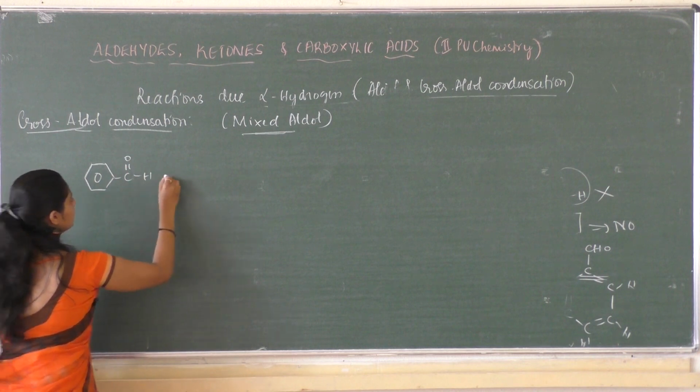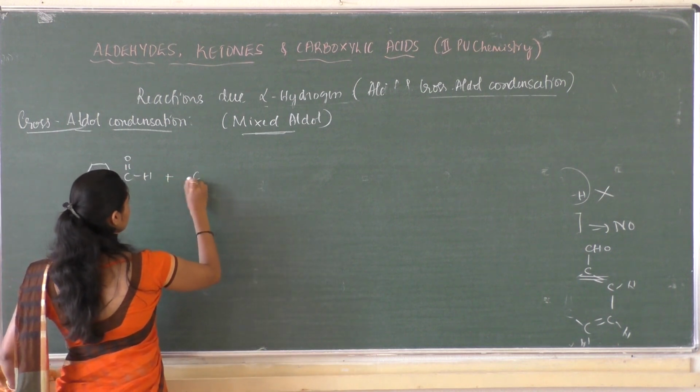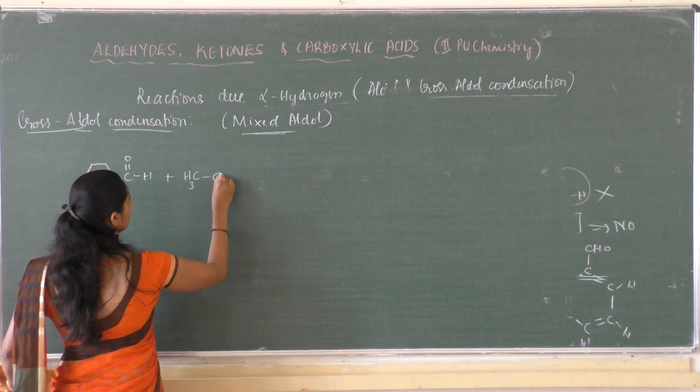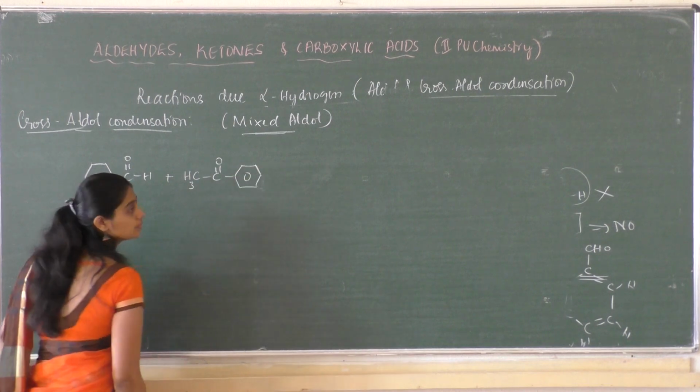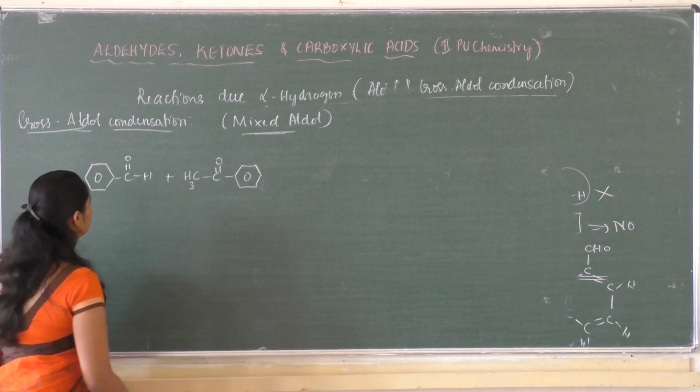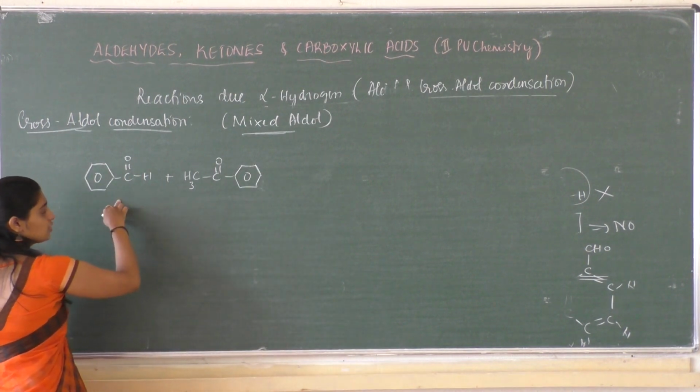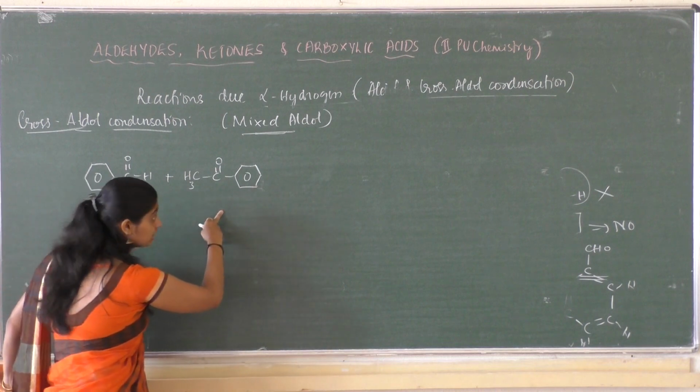This is an aldehyde, and this is a ketone. So this is benzaldehyde and this is acetophenone.